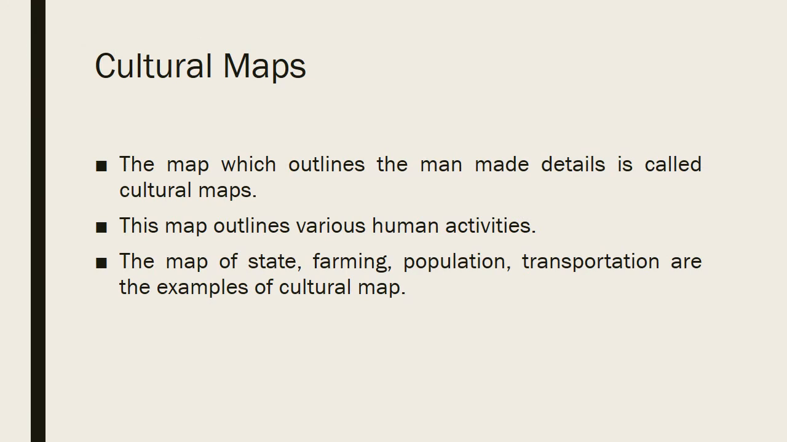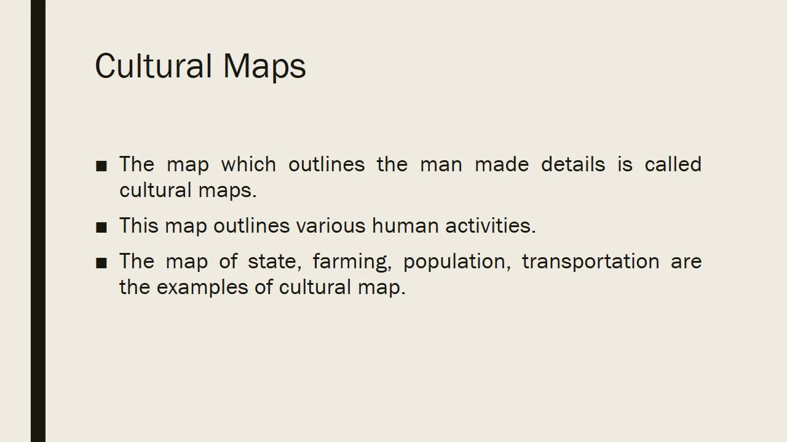Under thematic maps, after natural maps, we have the cultural maps. Cultural maps outline the man-made details and they show various human activities. The map of state, farming, population, transportation are examples of cultural maps.